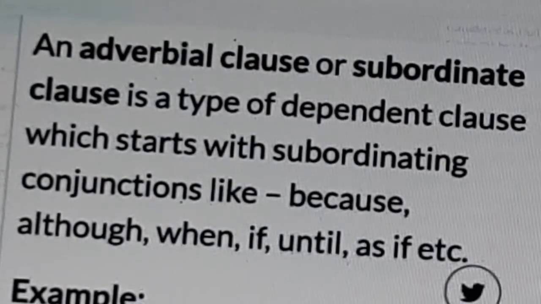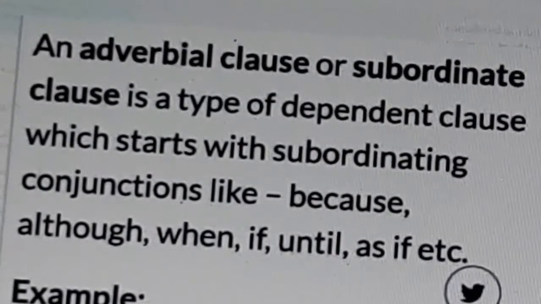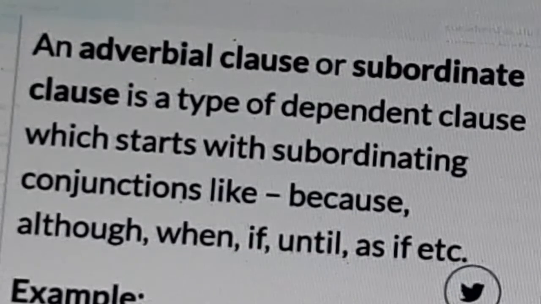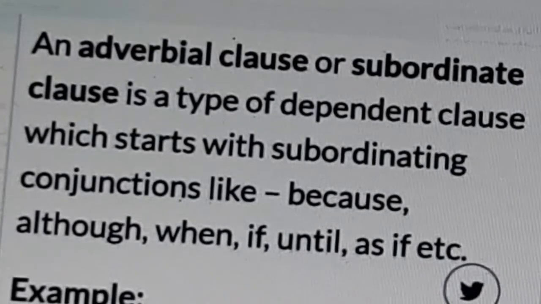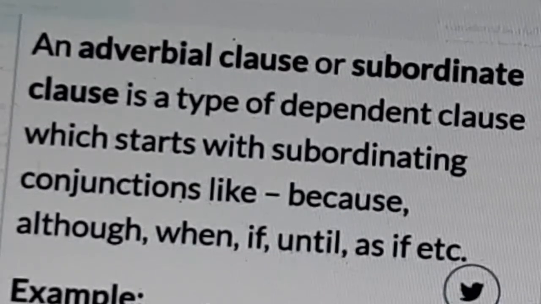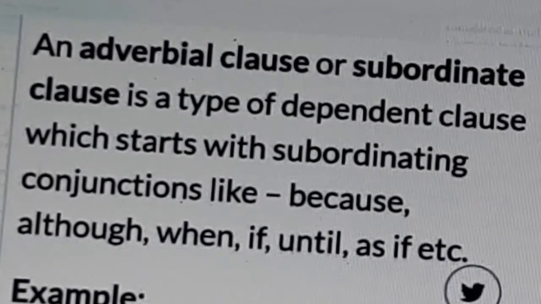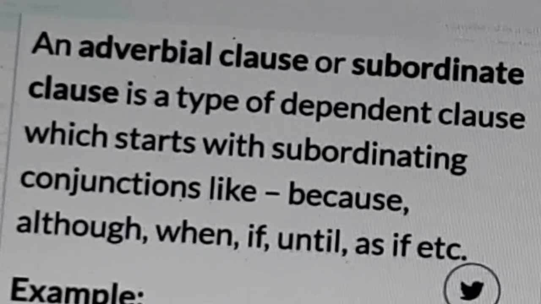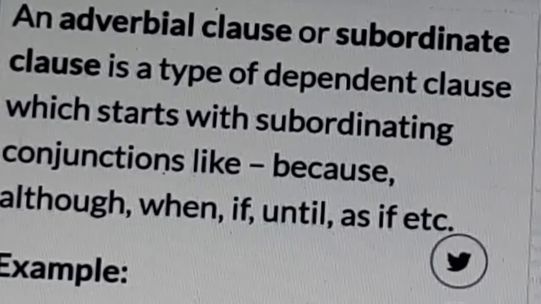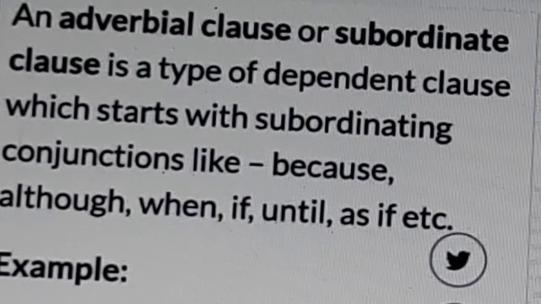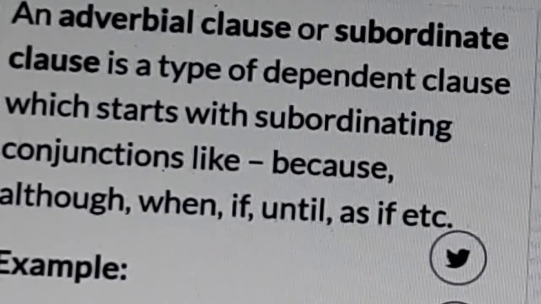An adverbial clause or subordinate clause is a type of dependent clause which starts with subordinating conjunctions like because, although, when, if, until, as if, etc. I already told this in brief in another video. Dependent clause means it depends on another sentence. Okay.